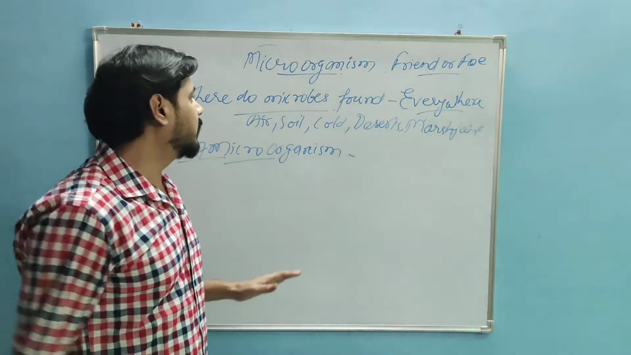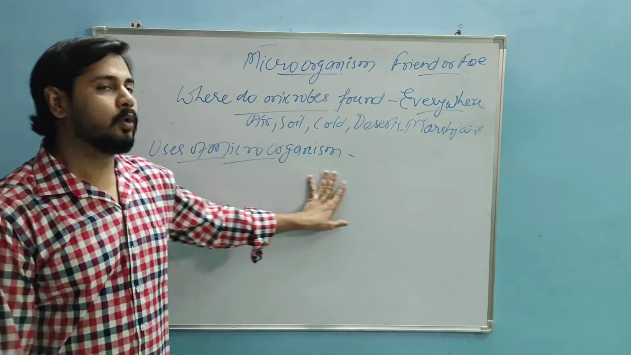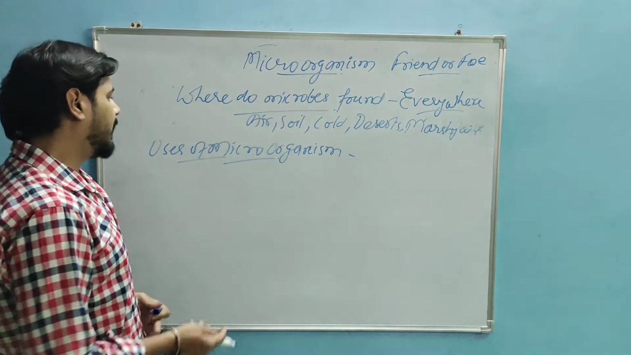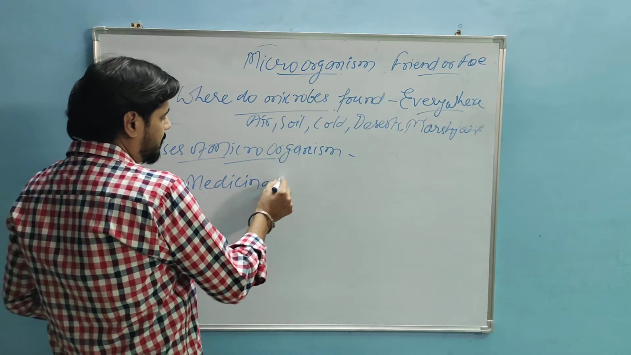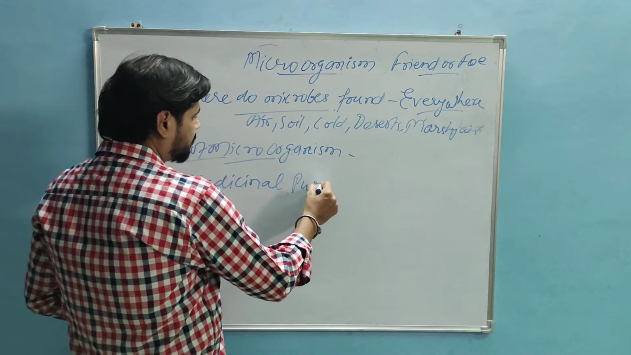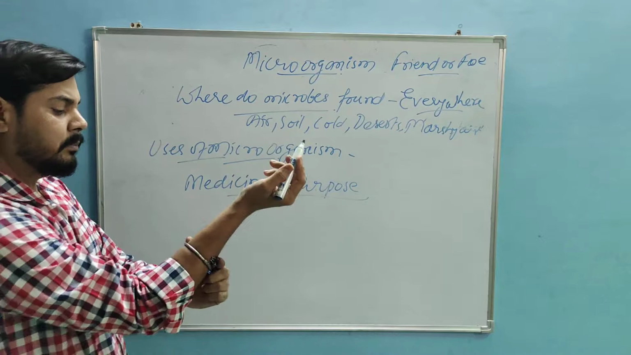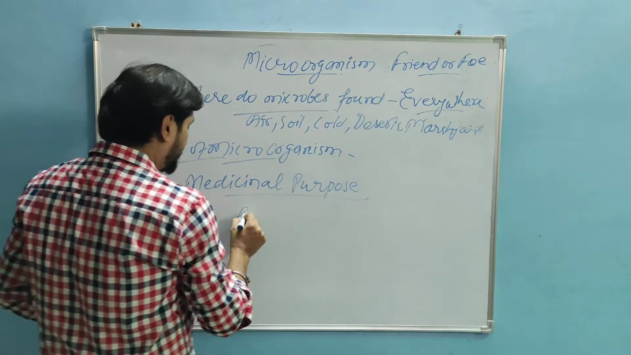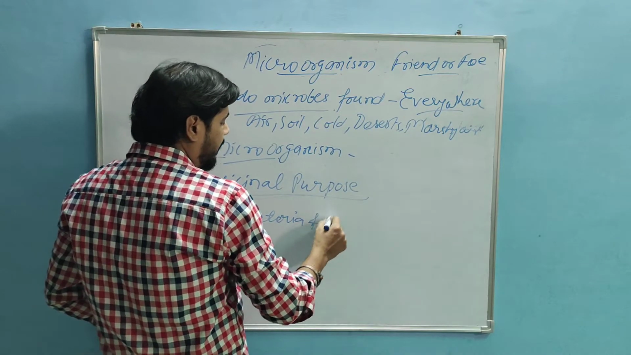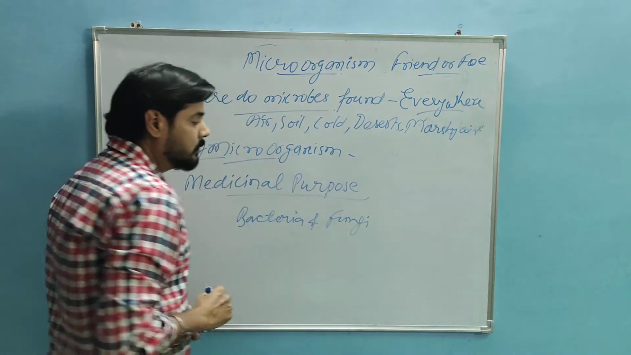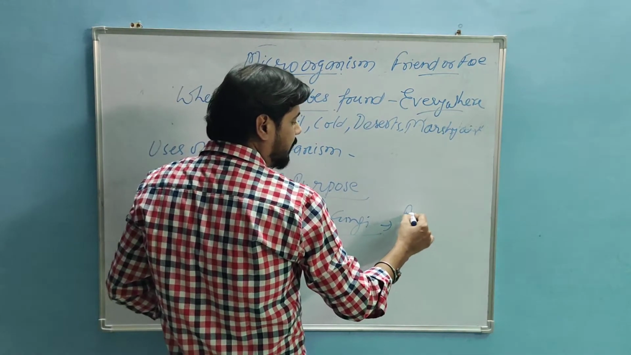Hello students, we are continuing with the chapter microorganisms and the topic is useful microorganisms. So what is another use of microorganisms? That is in the medicinal purpose. Some bacteria, some protozoa like bacteria and fungi are used to make antibiotics. Some bacteria and fungi are used to make antibiotics.